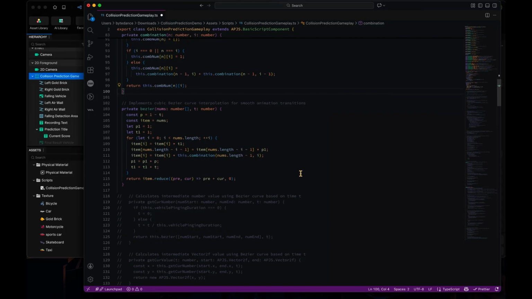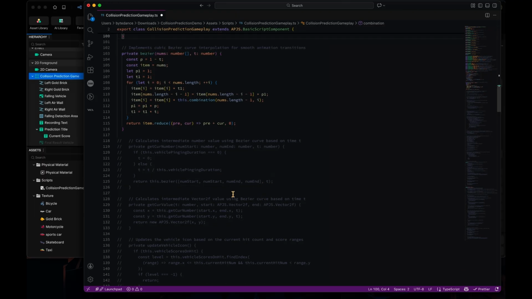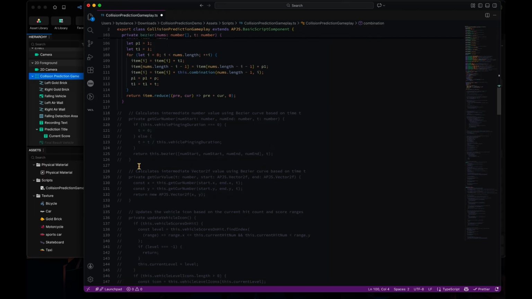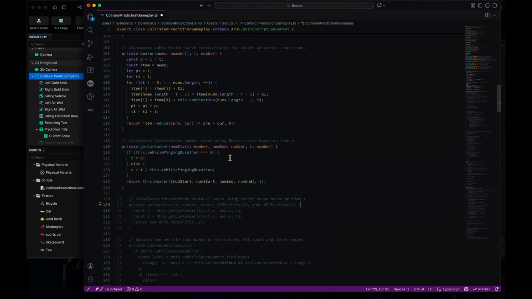We can change the speed as it goes, just like the graph transit by time node, where you have the option to animate at variable speed. So this is how it works. We also have the get current number function for the interpolation of the Bezier curve.